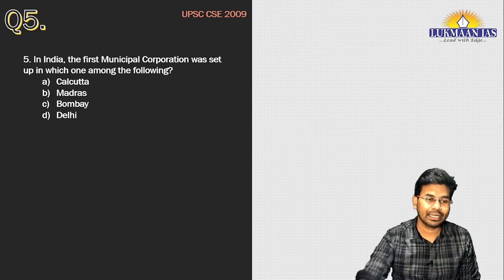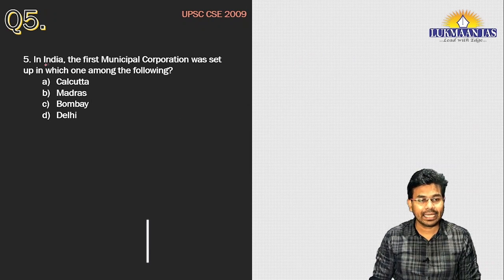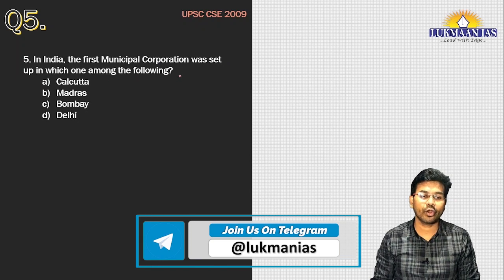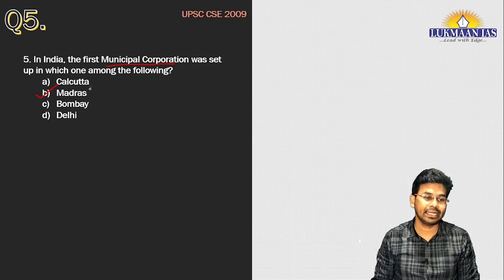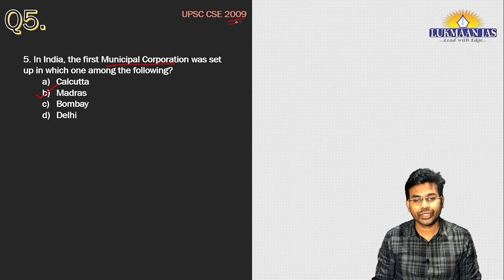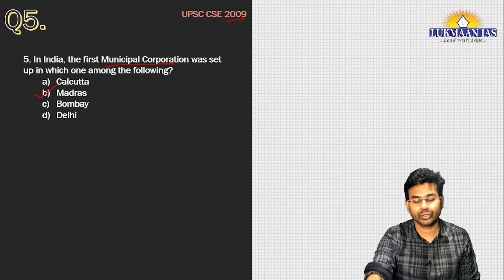Now let us take the next question for the day. This question says, in India, the first municipal corporation was set up in which of the following? The first municipal corporation in India was set up in Madras. Calcutta and Bombay surfaced later. This question was asked in the year 2009. The correct answer for this question is option B.